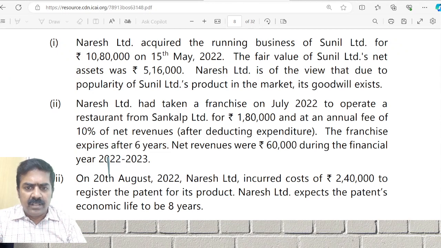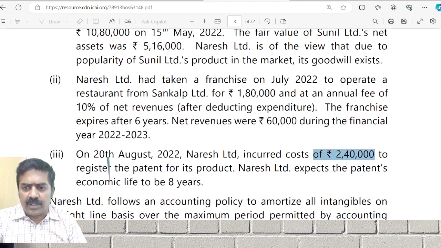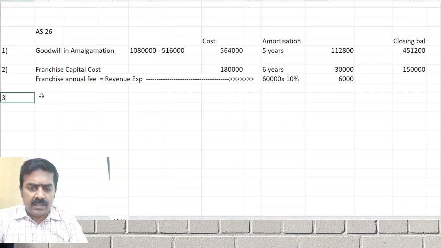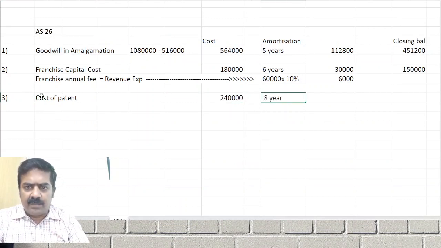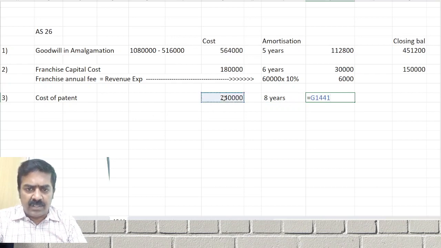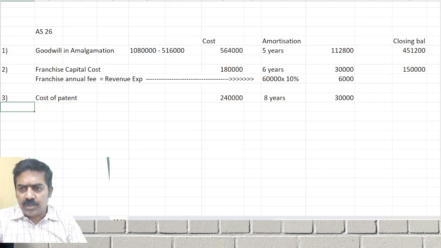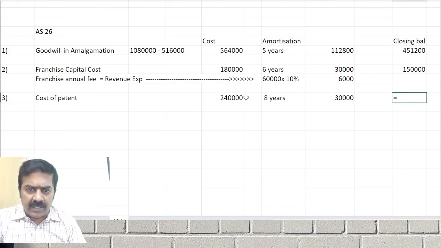Point number 3. Incurred cost 2,40,000 to develop a patent. The life is how many years? 8 years. Third one, cost of patent. What is the cost of patent? 2,40,000. Life is how many years? 8 years. Maximum could go up to 10 years, but it is 8 years only. So 2,40,000 divided by 8 years. So balance will come in what? Balance sheet.